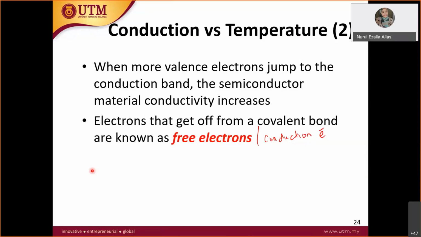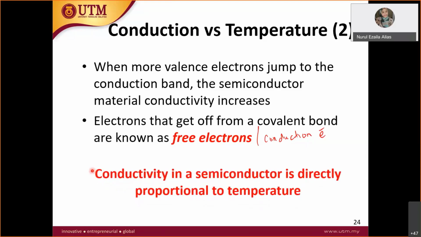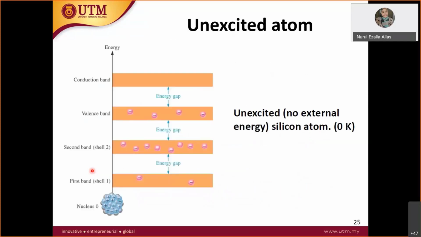Izaila. All right. Conductivity in a semiconductor is directly proportional to the temperature. Why do we say so? This is your valence band. VB is valence band, not volleyball. CB is conduction band.